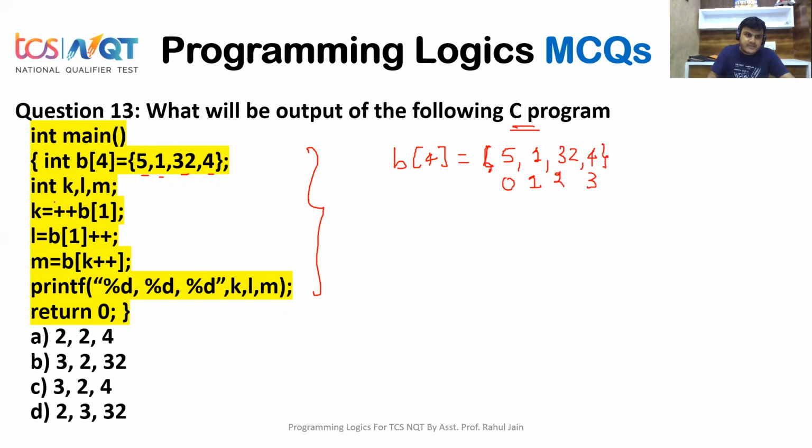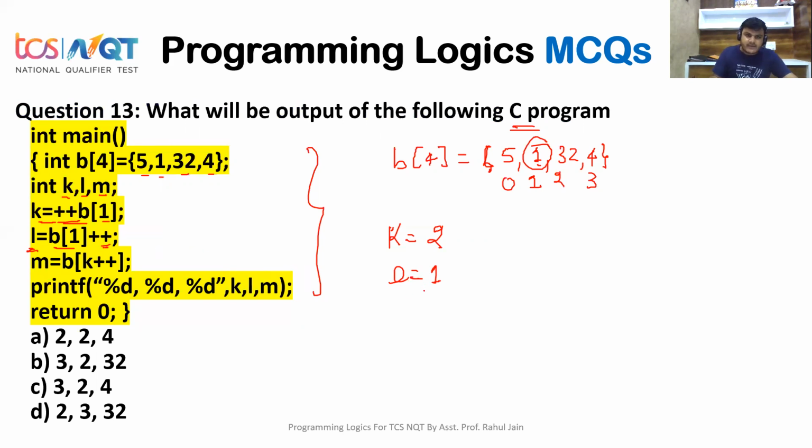Okay guys, now if you see, int k, l and m are here. k equals plus plus b[1]. So what is k indicating? Plus plus is pre-increment of 1, so pre-increment of 1 gives 2. If you observe this line, l equals b[1] plus plus. What is b[1]? b[1] is nothing but 1. But it is post increment, so currently it will hold the value 1. Now, if you see m equals b[1] plus plus, post increment is there.